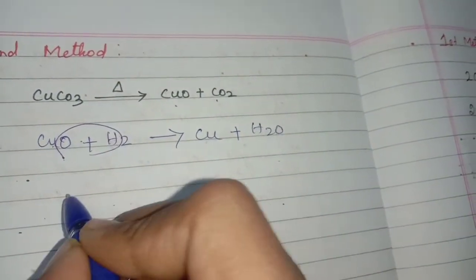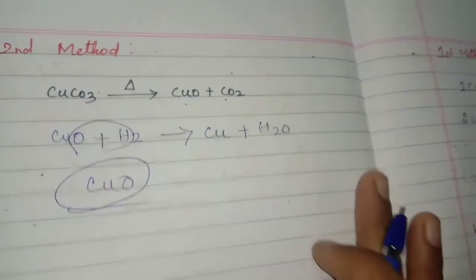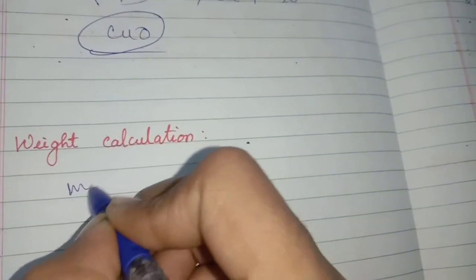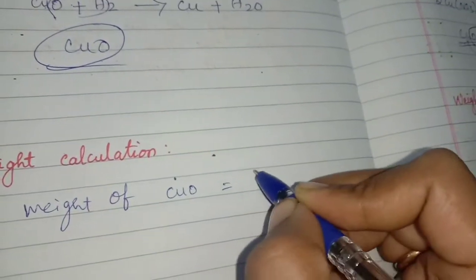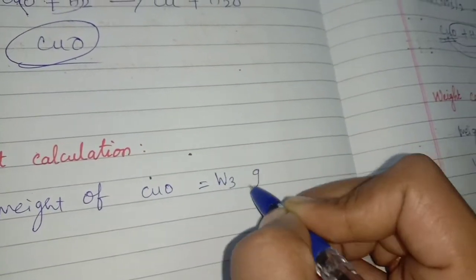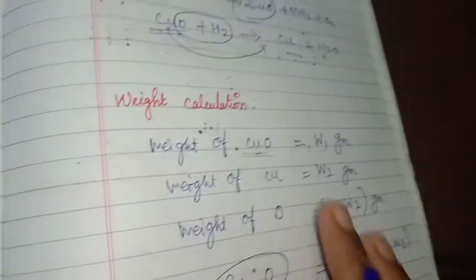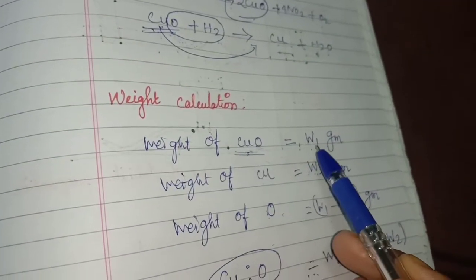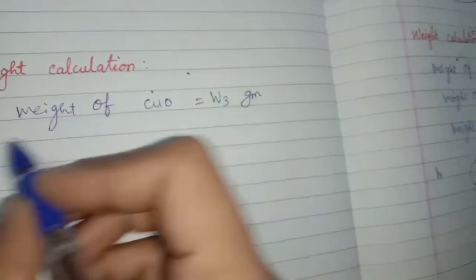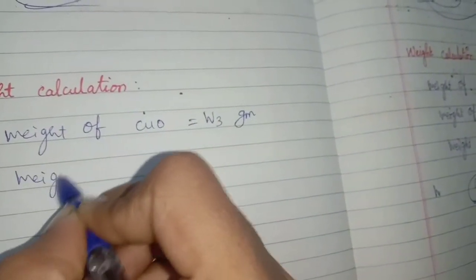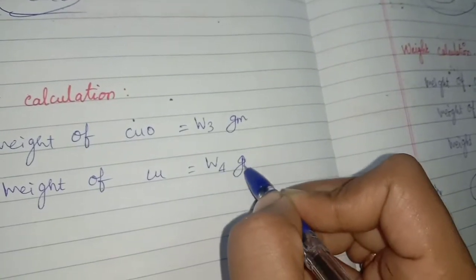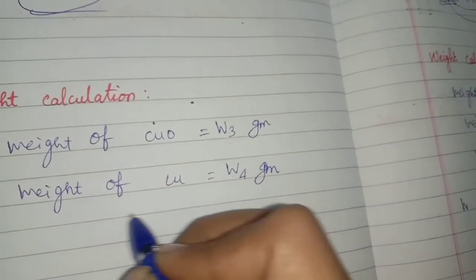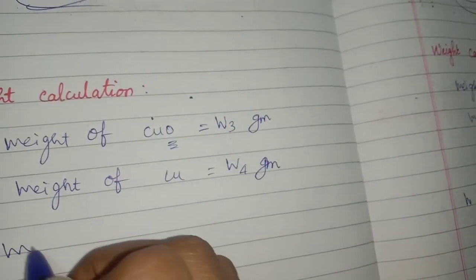Now we have to prove what is the ratio for CuO. As usual, weight of CuO is W3 gram. Why we are writing here W3? Because here we are already having W1 and W2. So we have to write here what? W3. So weight of copper is W4 gram. Like that, from that we have to calculate oxygen value.